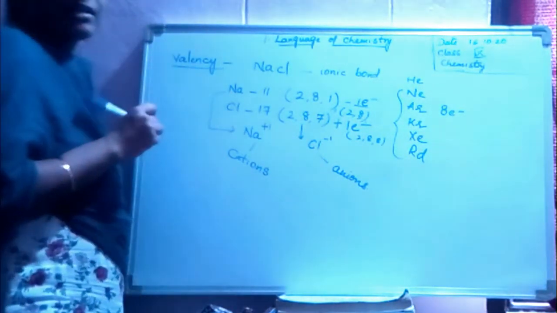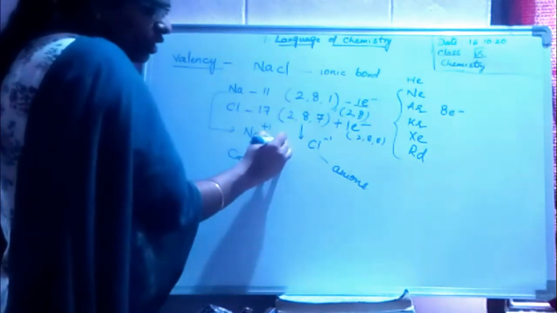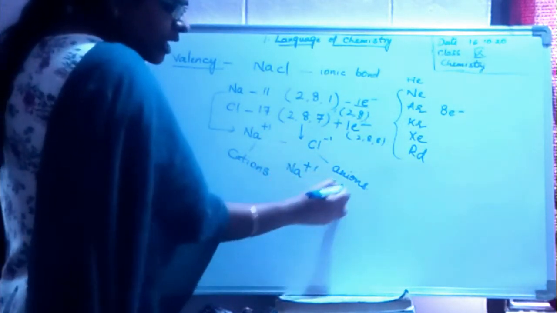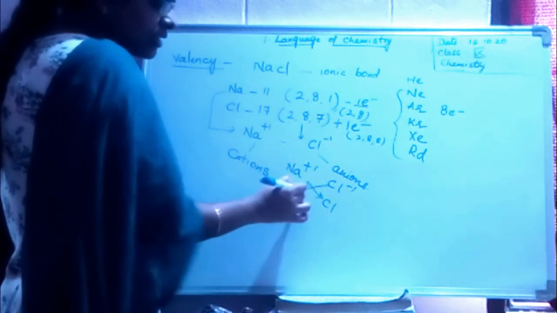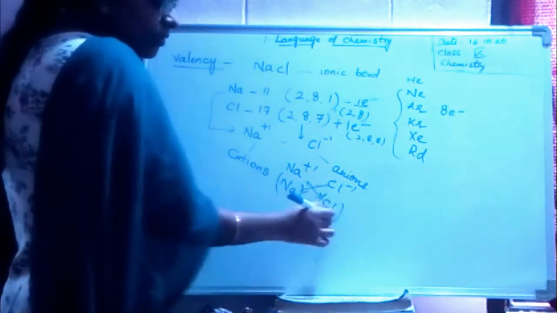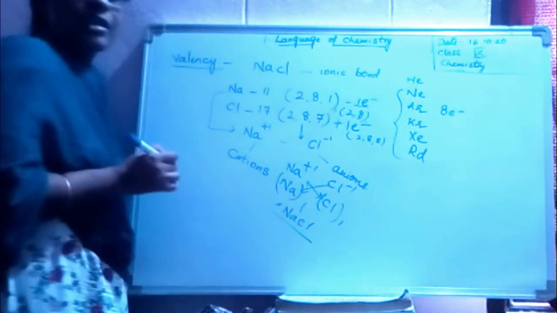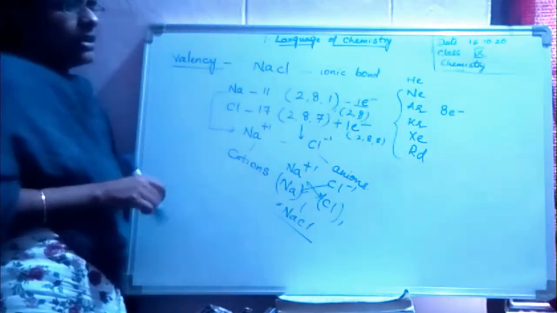This method, say here sodium and chlorine. We have done Na plus 1, Cl minus 1. If we again do the crisscross method, we will get NaCl, which is the compound form. Okay?